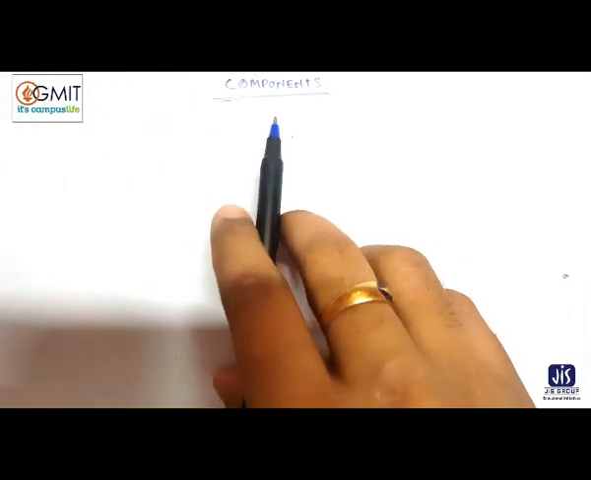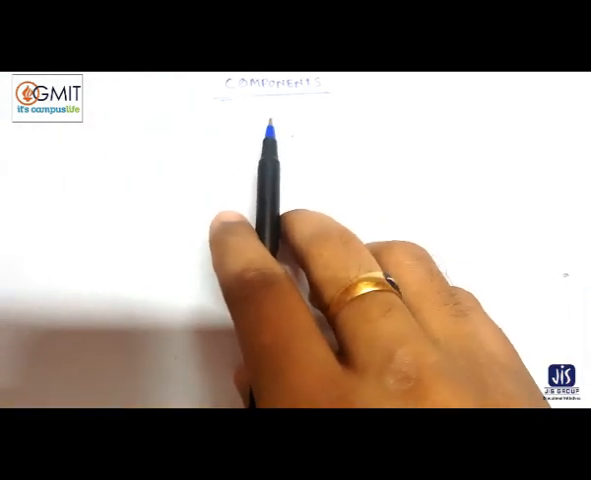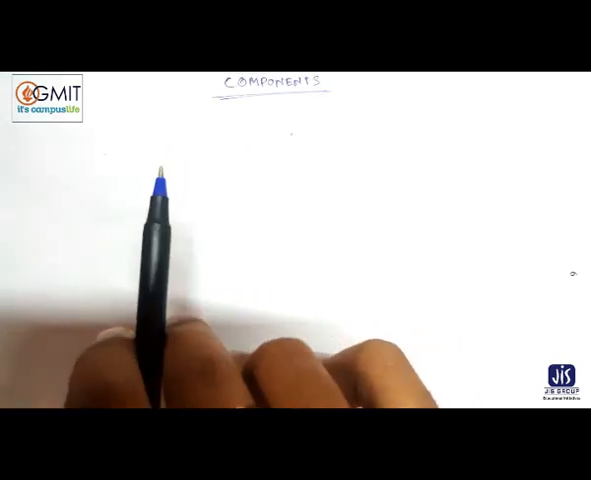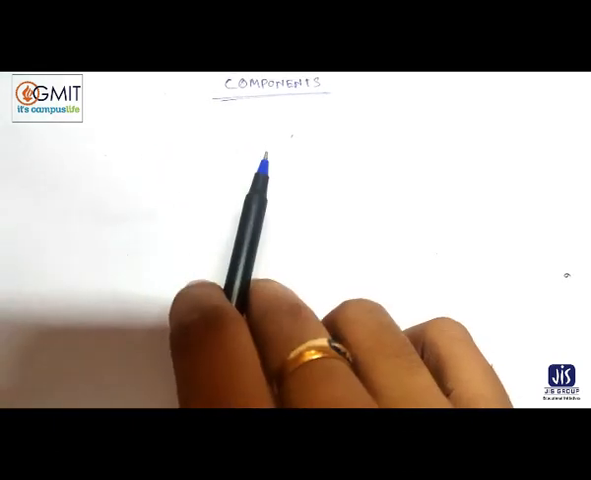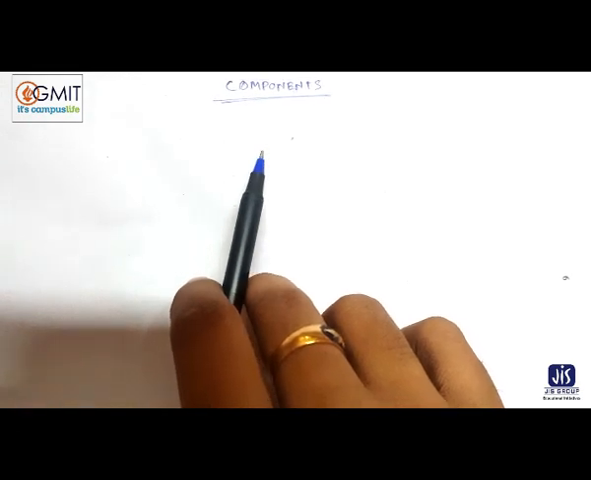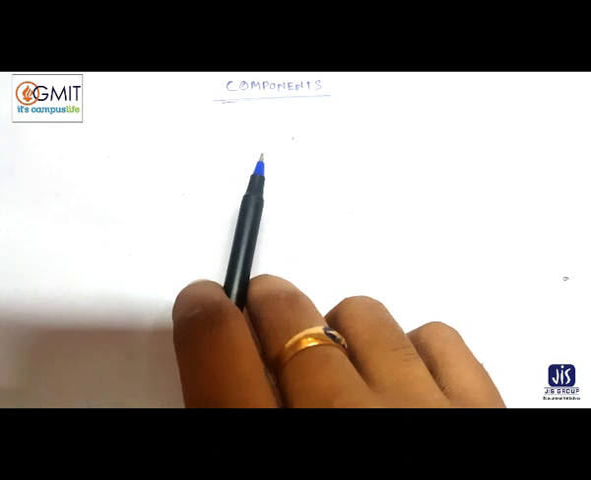Now we have to know what the components of a multimedia system are. This is also very important. In the exam you can find the question: what is multimedia, what are the characteristics of multimedia, and what are the components of multimedia. This is a very important question for group B, a 5 marks question. So what are the components of multimedia?